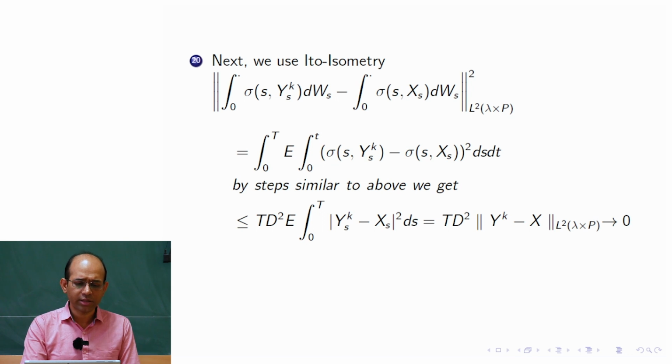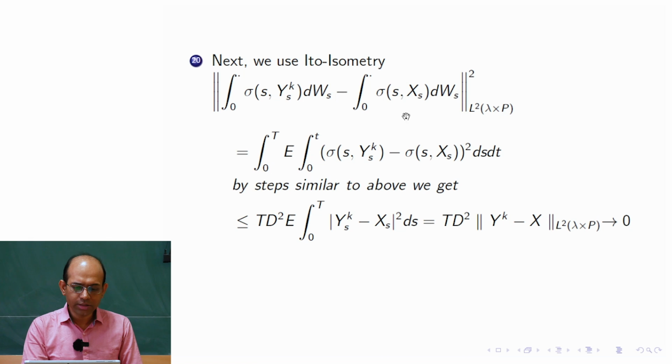So everything together, actually here I have jumped some steps. This whole square was there, and then the integrand square times ds because of Ito's isometry, and then dt. So basically I have used two things here, the definition of the norm and then Ito's isometry. After getting this, we do as we have done earlier, that we use the Lipschitz continuity property of sigma with respect to the second variable. So again we are going to get d square, and then y_k minus x whole square. And then this small t I can upper bound by capital T here also.